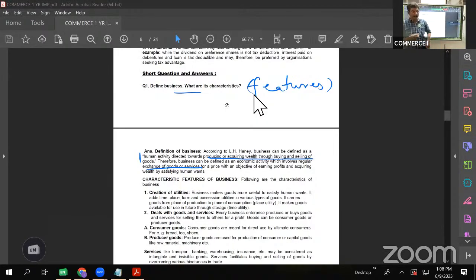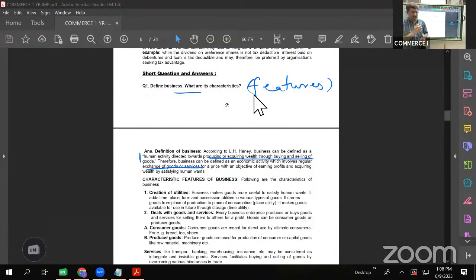Suppose I want to write. Will this pencil help me, or will this pen help me? Yes. Then I say that the pen has utility because it is satisfying some want of a person. Suppose there is a piece of paper thrown in the garbage bin, and I want to write something on that paper. Will I take that paper and write? No. So it is of no use when I want to write. So I say that paper has no utility for me. So what is utility? It is the want-satisfying power of a commodity.